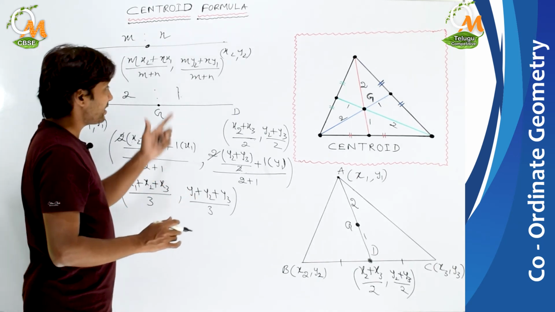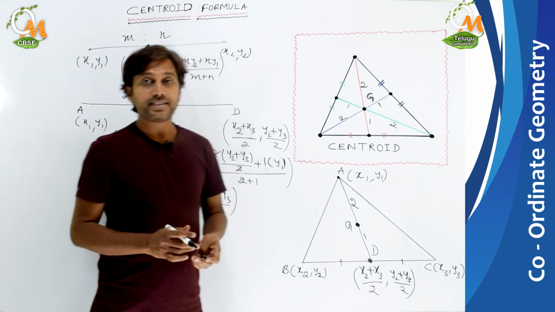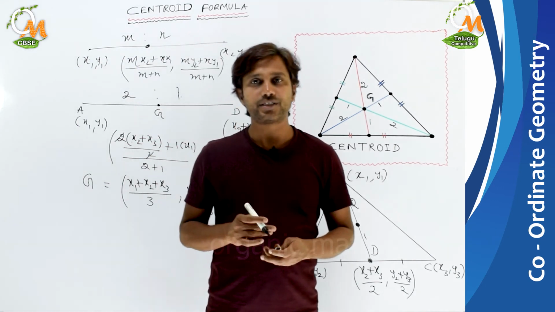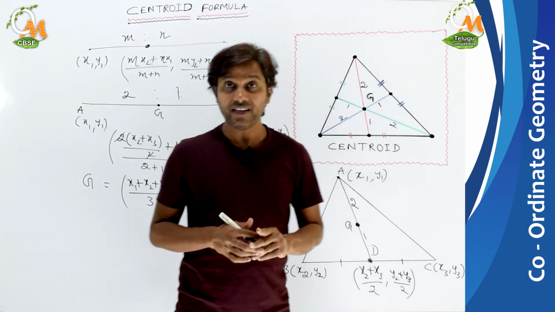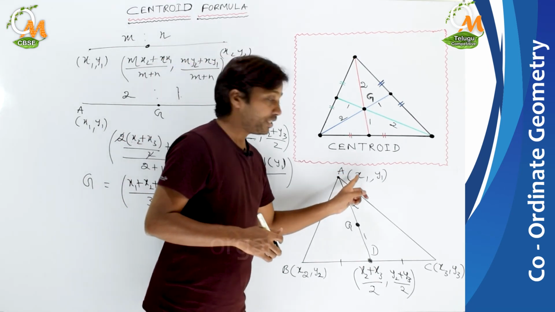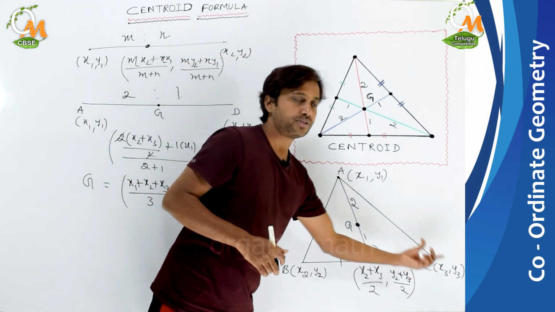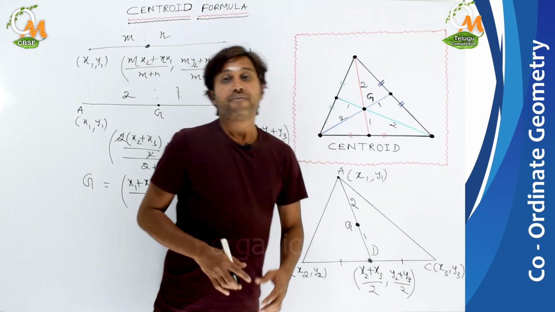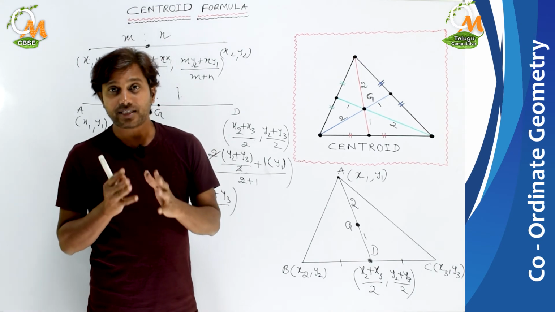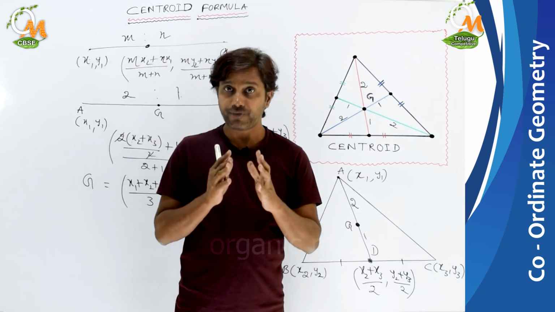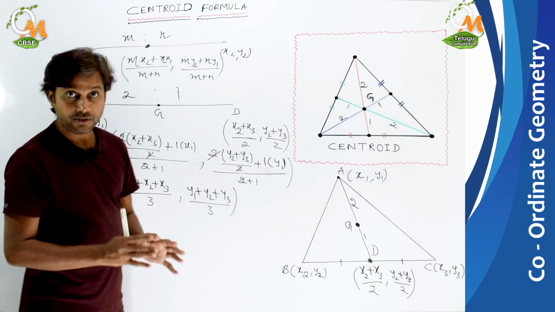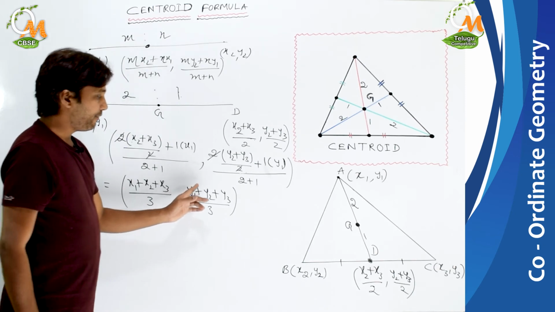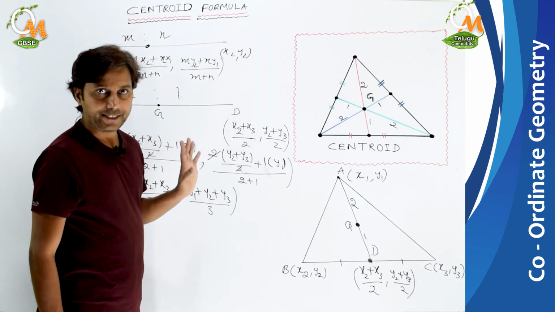This is the derivation part. Now I have told you how to derive the formula for the coordinates of the centroid when the coordinates of the vertices are given. These are the coordinate points of vertex A, vertex B and vertex C. When the coordinates of the 3 vertices are given, the formula to find the centroid would be (x1 + x2 + x3)/3 and (y1 + y2 + y3)/3.